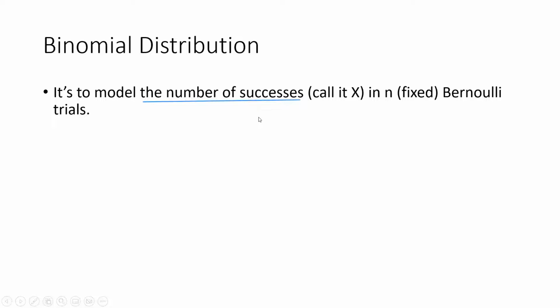What is the sample space of X? Well, it's possible that there are no successes at all in n trials, so X should be 0. X is the number of successes, a random variable. It could be 0, no successes, 1 success, and so on, up to all successes, which is n.